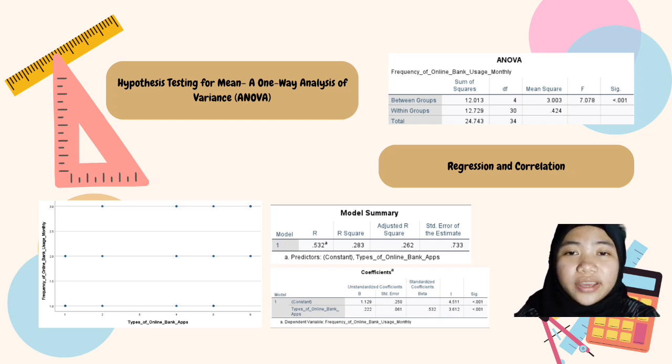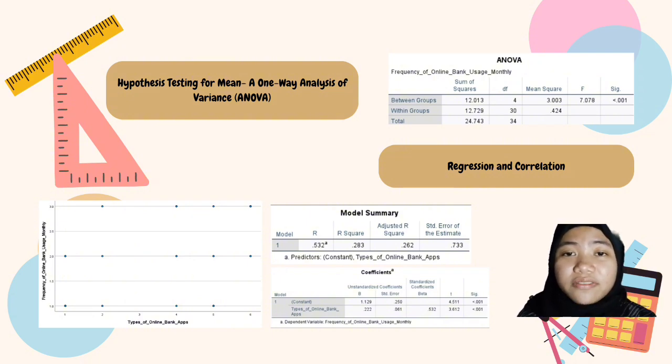For the coefficient of correlation, R equal to 0.532 indicates that there is a positive weak linear relationship between the type of online bank apps and the frequency of online bank usage monthly. In this case, with a correlation coefficient of 0.532, the relationship between the frequency of bank online apps usage monthly and the type of online bank apps is weak. It suggests that there is a minimal positive association between these two variables. The type of online bank apps has a little positive impact on the frequency of online bank apps usage monthly.